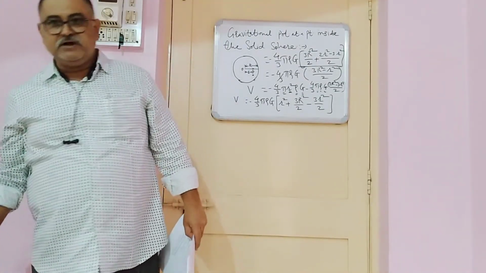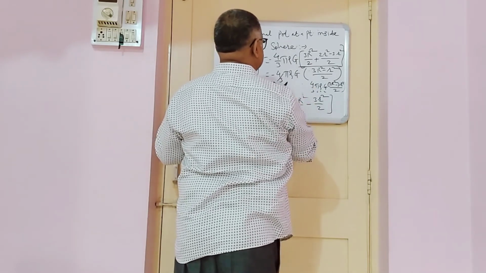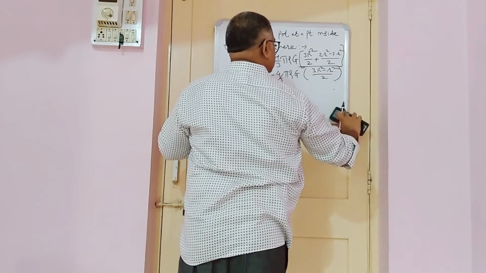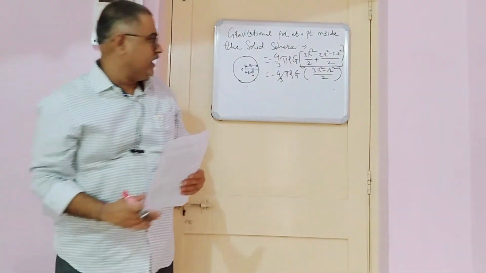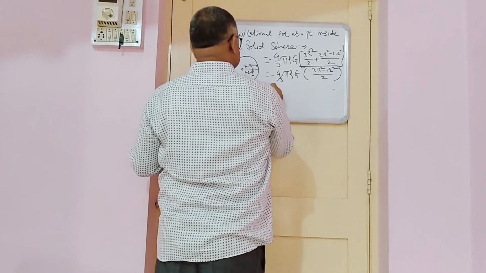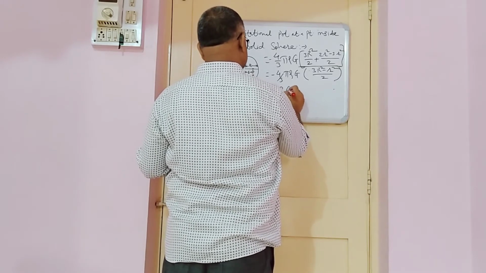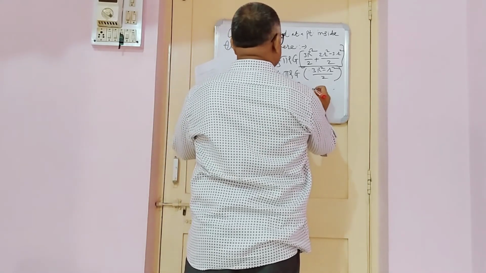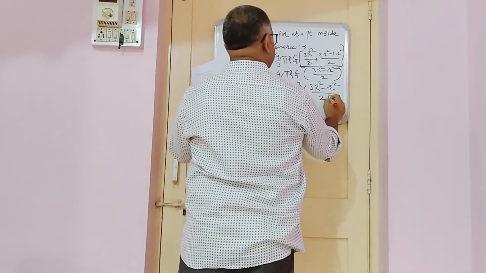Now we have to multiply and divide this quantity by R cube, and therefore V equals minus 4 by 3 pi rho into G, multiplied by R cube, and this factor again 3R square minus r square divided by 2, and again we have to divide it by R cube.